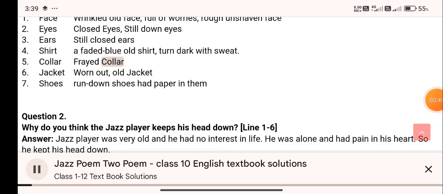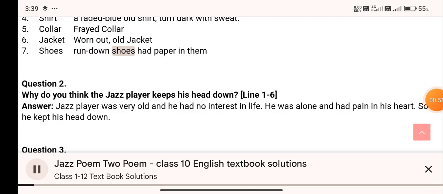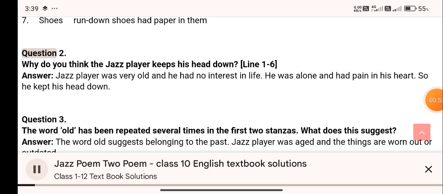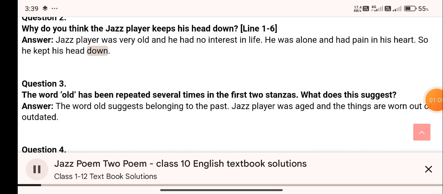4. Shirt: a faded blue old shirt, turned dark with sweat. 5. Collar: frayed collar. 6. Jacket: worn out, old jacket. 7. Shoes: run down shoes had paper in them. Question 2. Why do you think the jazz player keeps his head down? Lines 1 to 6. Answer. Jazz player was very old and he had no interest in life. He was alone and had pain in his heart, so he kept his head down.